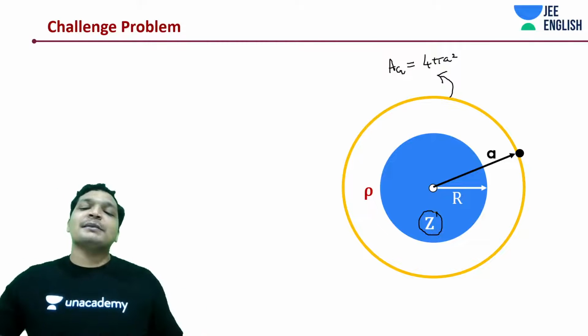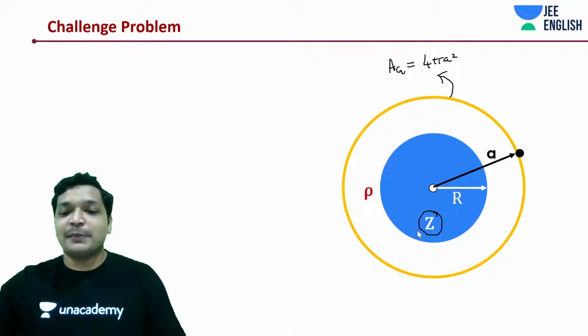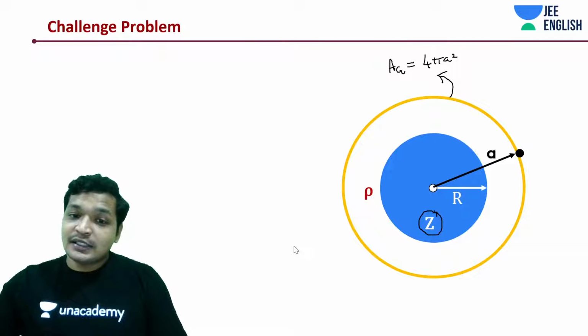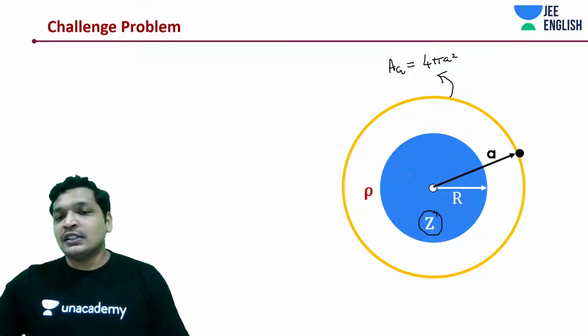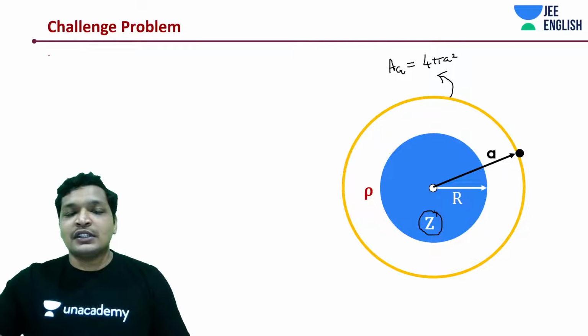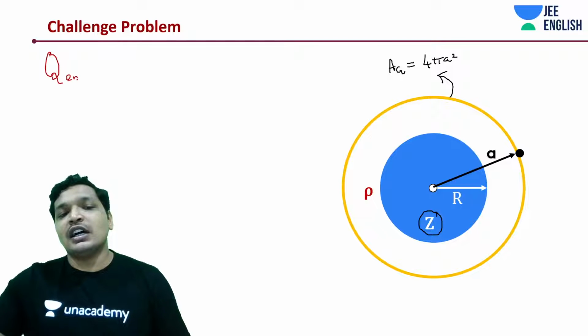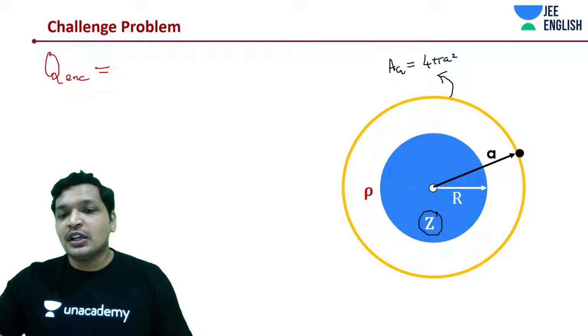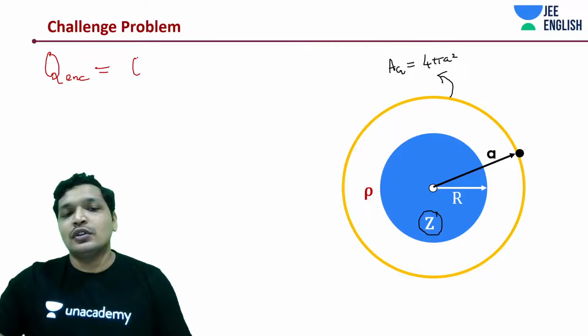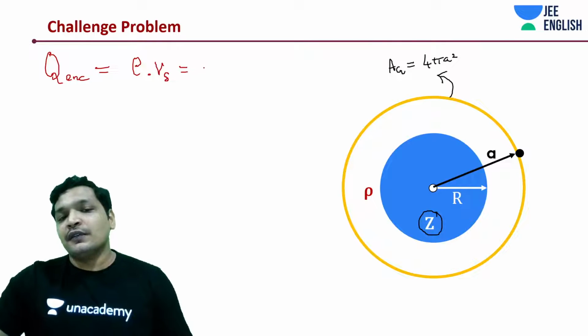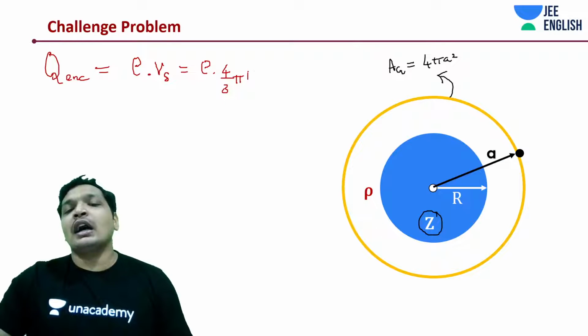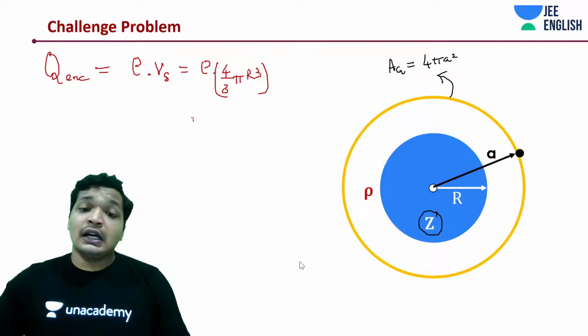What do you think? Just keep thinking. Maybe you want to start commenting on this part, it's a very interesting thing to think about. So what is the charge enclosed within the sphere, within this orange color Gaussian surface? The charge enclosed is how much? Rho into the entire volume of the plastic sphere, which is going to be rho into 4 by 3 pi r cube, capital R cube. This is quite simple now.